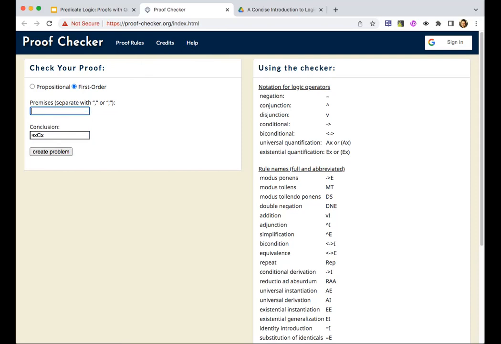I do not have a clue what its problem is. Maybe it doesn't like A to be a predicate. Let's just try something simple to see if the problem is, does it like A as a predicate or not? It does not. It immediately interprets the capital letter A as a universal quantifier. So we cannot use A as a predicate.